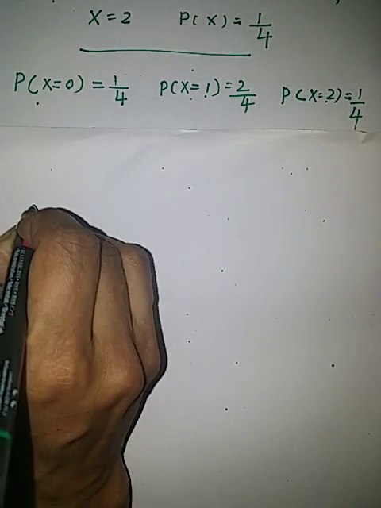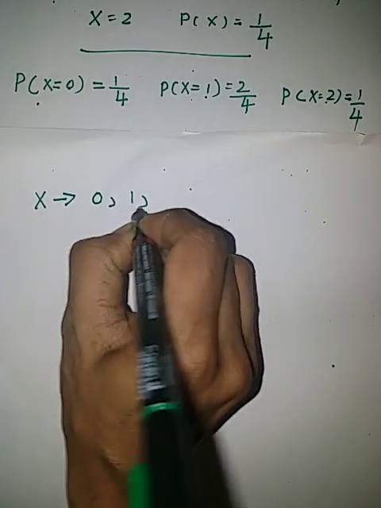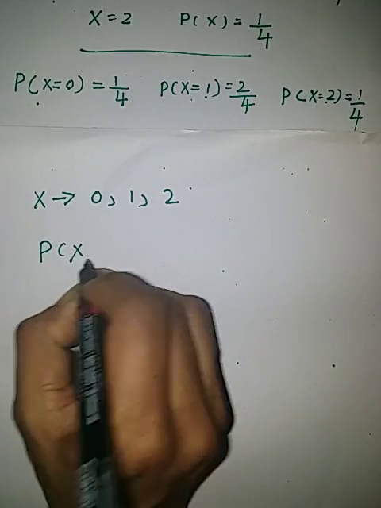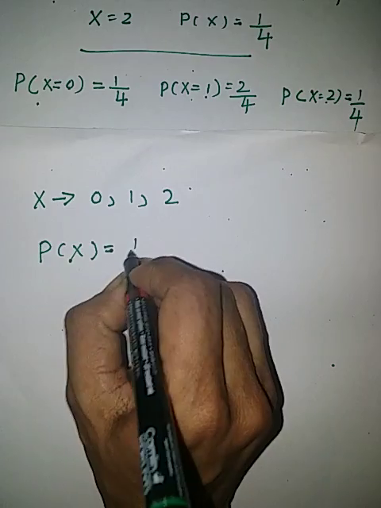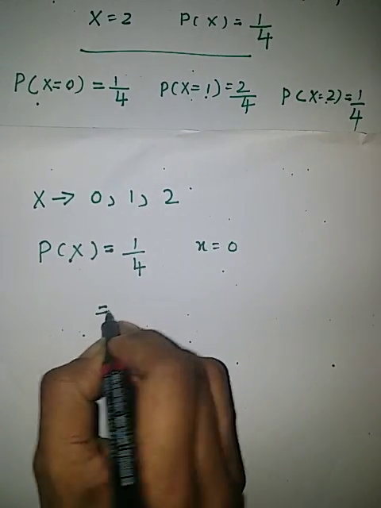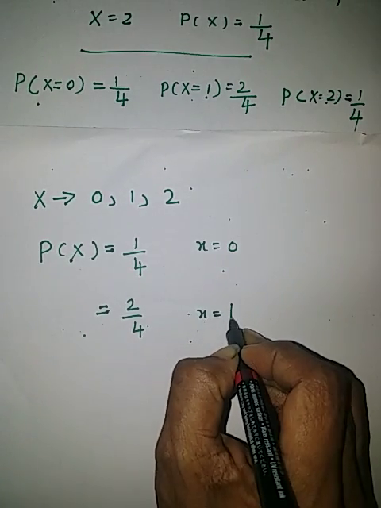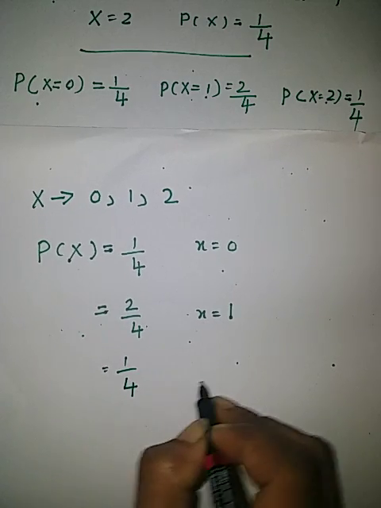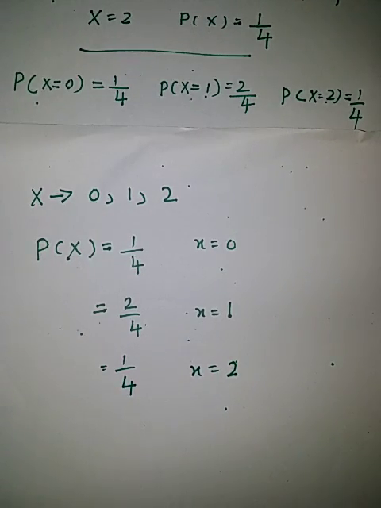So when x takes the values 0, 1, 2, probability of x is 1 upon 4 when x equal to 0, 2 upon 4 when x equal to 1, 1 upon 4 when x equal to 2. These are probability mass function.